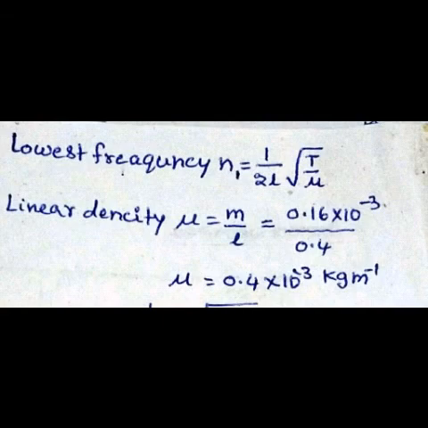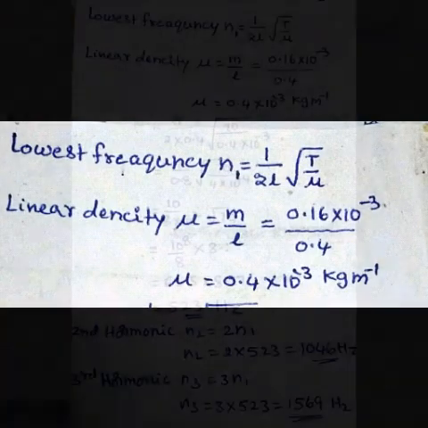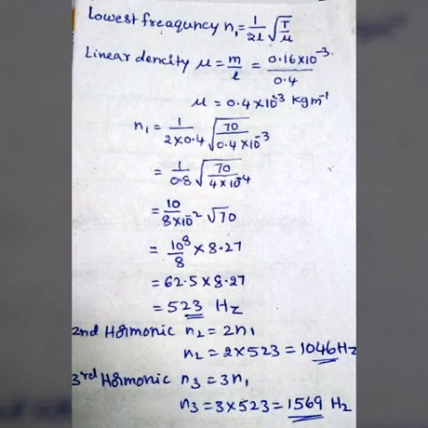So 1 by 2 into 0.4 is 0.8, root over 70 by 0.4, we can write 4 by 10. So 4 into 10 power minus 4. So the square root of 10 power minus 4 is 10 power minus 2. So we get, 0.8 we can write as 10 by 8. So 10 by 8 into 10 power minus 2 root over 70.